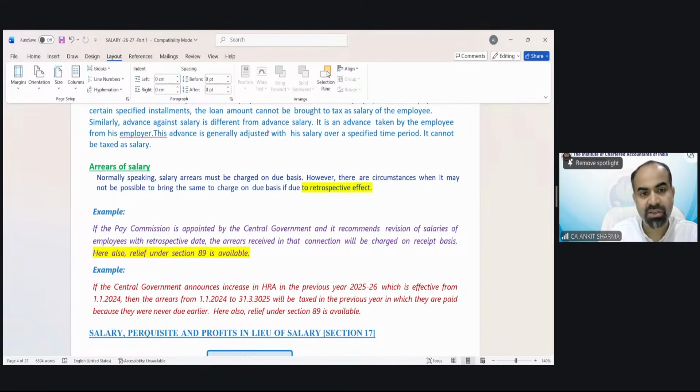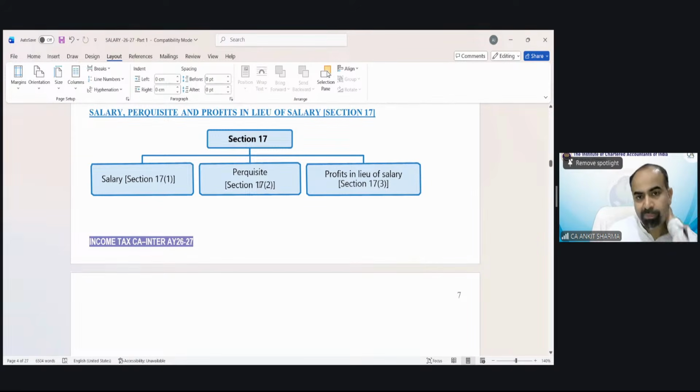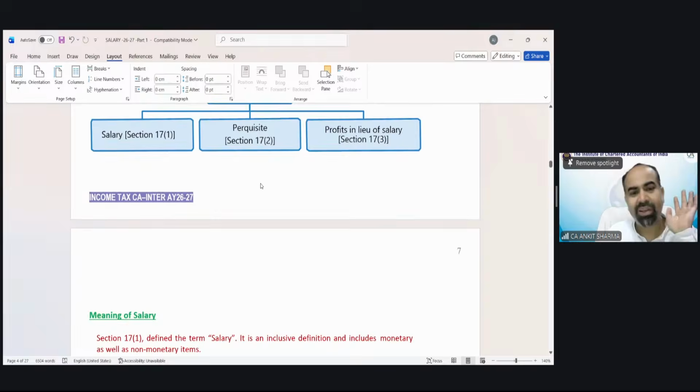Arrear of salary we have discussed, theoretical provision with example also. So when you go through the example, you will understand each and everything crystal clear. That's why I always try to explain things before going through the theoretical provision section-wise. Because when you now read these sections, you will understand what we are talking about. So initially I explained the meaning of basic salary, advance salary, arrear of salary. And when you now read it, you will understand, okay, these are simple things. We understood the concept.